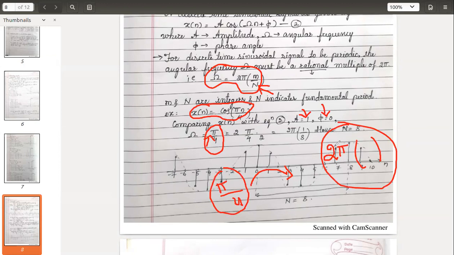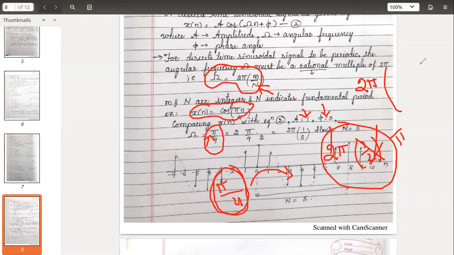How to write? I am just taking one try. If I put here, say, 1 by 2, what will happen? 2 gets cancelled, you will get pi. But we want pi by 4. So 1 by 2 I can't take. Forget it.